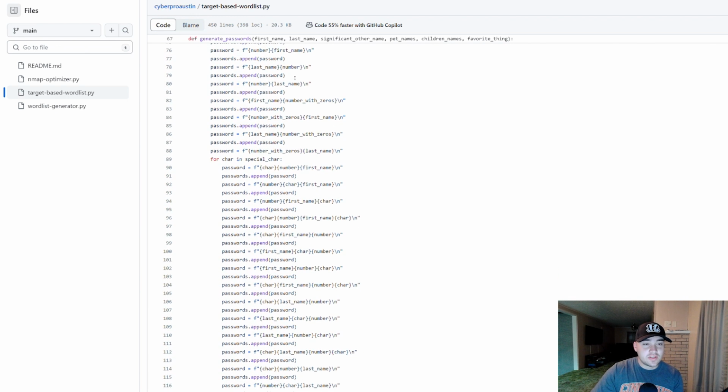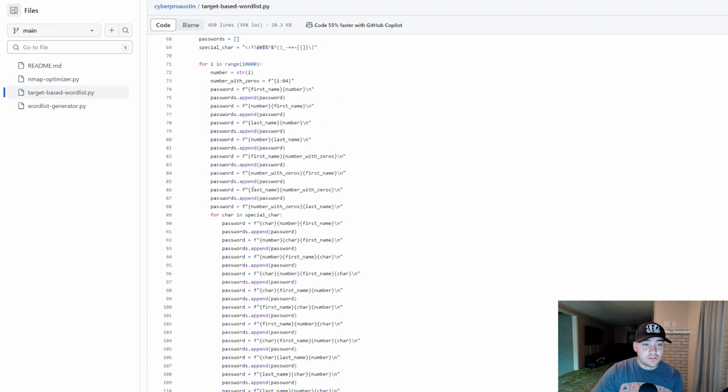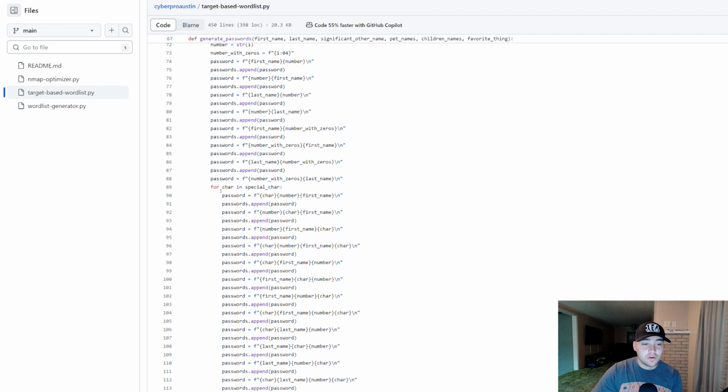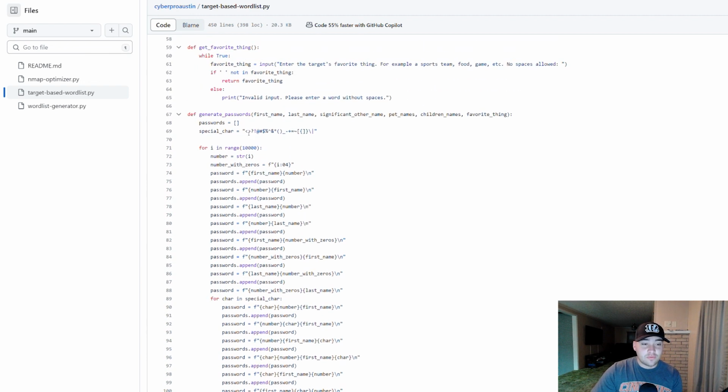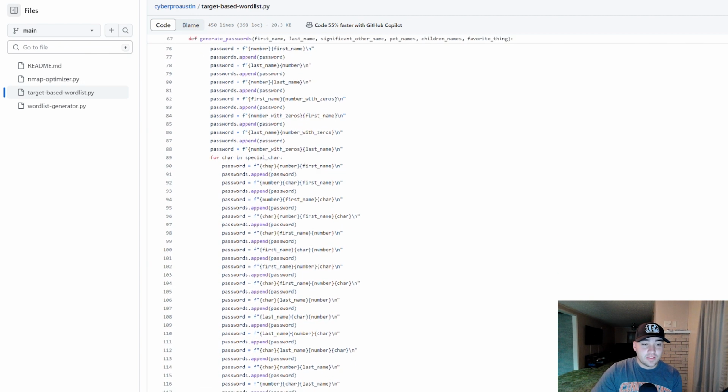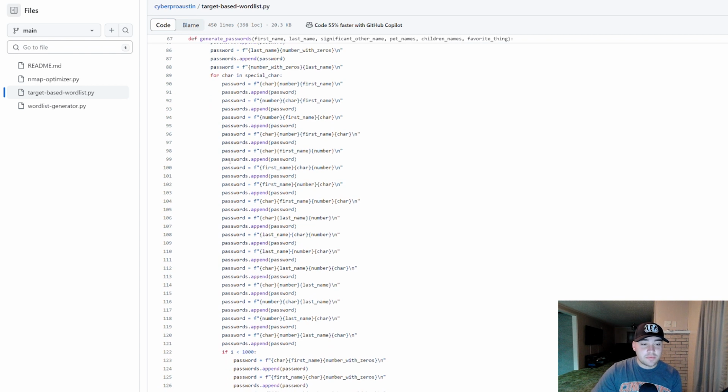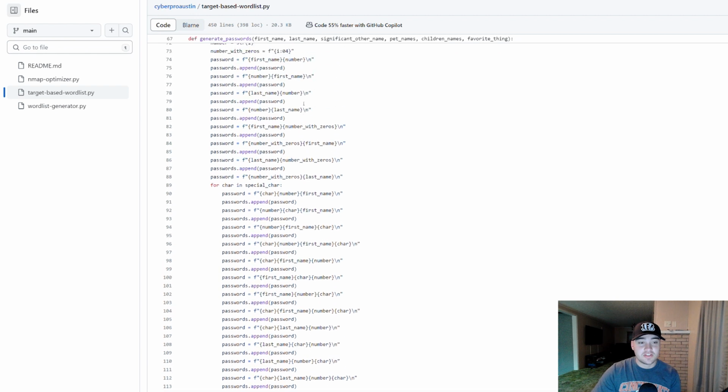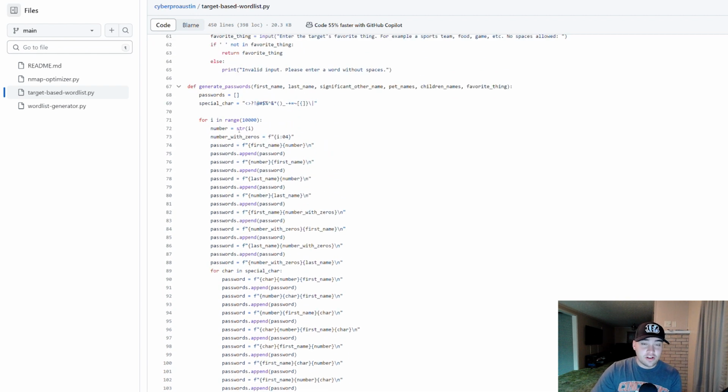So I take all these different variations. Now, for char in special char, which is every single one of these, we start generating these passwords with the special characters added in. So for every number, and then within every number, for every special character.